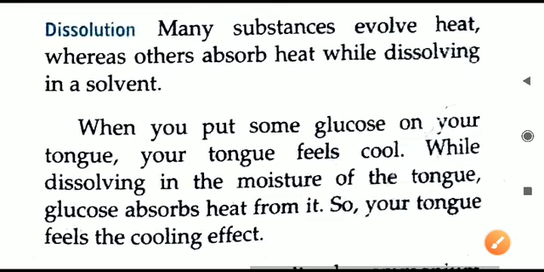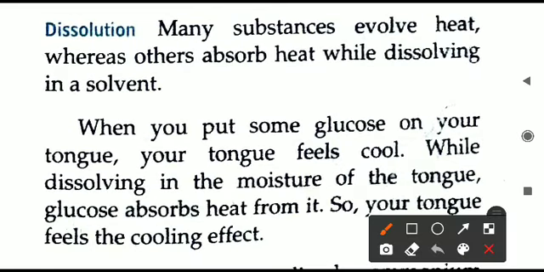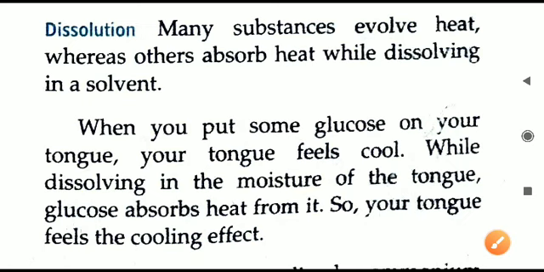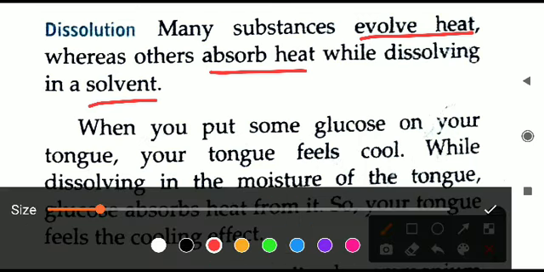Next example we will come and read now here is dissolution. So what about the dissolution? Dissolution means when we are dissolving anything. If we are dissolving any solid in a liquid, that is called dissolution. This process of dissolving different things also has energy changes. That is, some substances evolve, produce heat when they are mixed with any liquid, while there are some other substances which absorb heat when they are dissolving in a solvent. Solvent is a liquid. The substance that we are dissolving is a solute, that we have seen in the previous class. I hope you remember that.